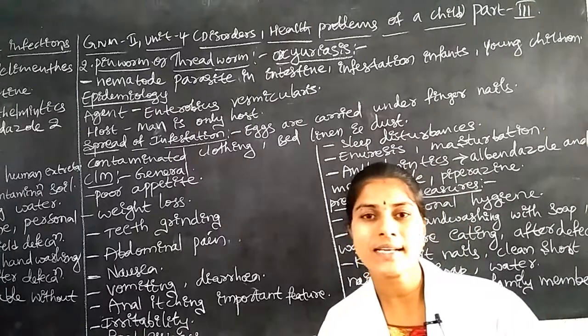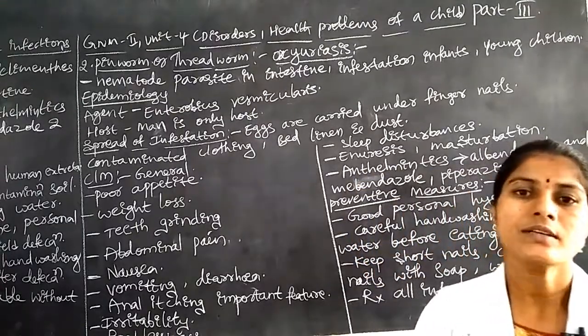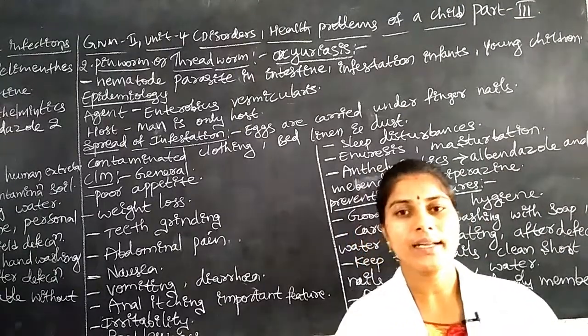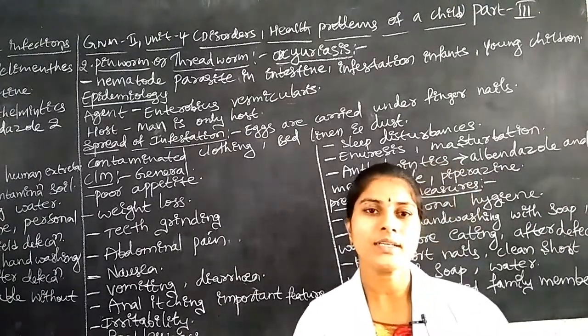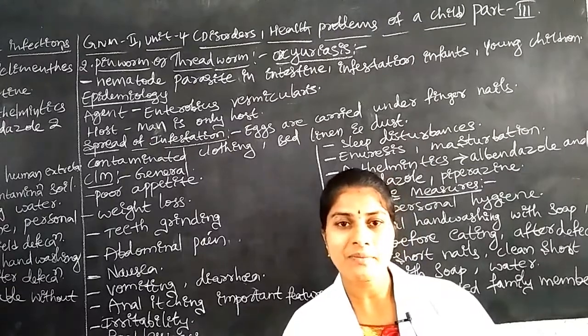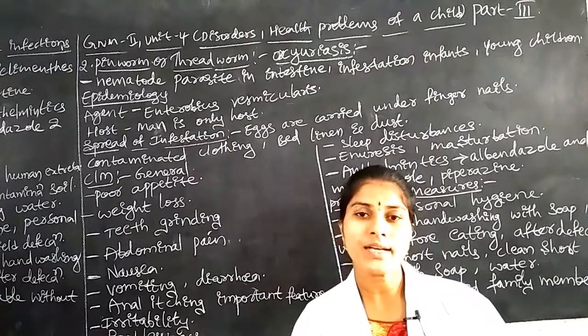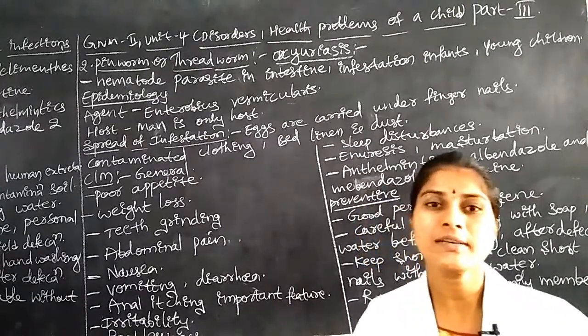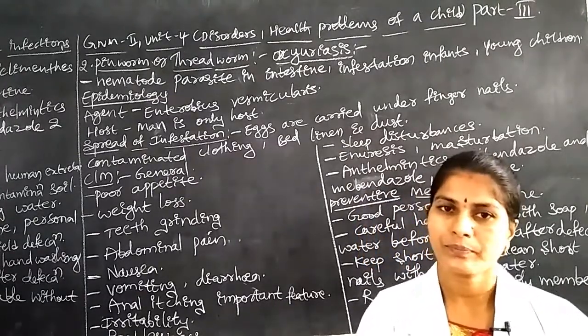Once the children excrete their stool and use their hands for cleaning, the fingernails carry some eggs. Due to that, the infection spreads to another person by the fecal-oral route.